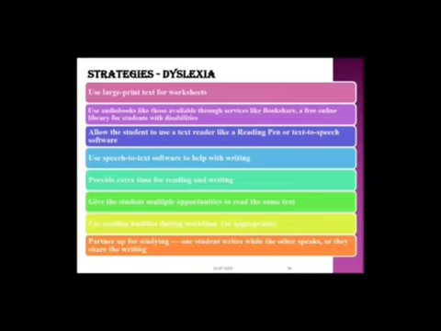Then give the student multiple opportunities to read the same text. If we read the same text again and again, they will learn it by heart and also understand the meaning of the text. Also the spelling. They can spell the words easily and correctly. So they will remember the spelling.